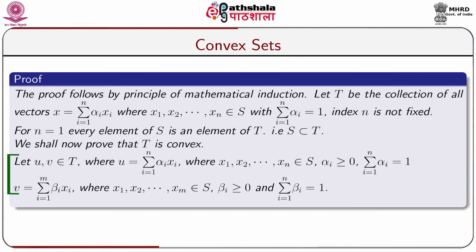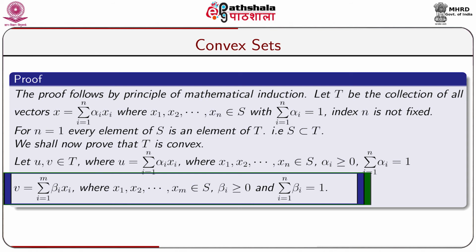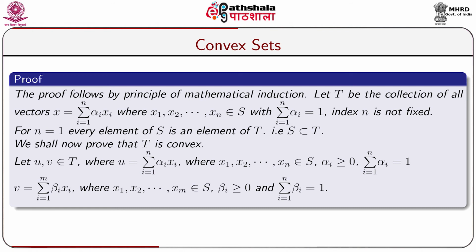Let u, v belong to capital T, where u is equal to sigma i equal to 1 to n alpha i xi, where x1, x2, dot dot, xn belong to capital S and alpha i greater than or equal to 0 with sigma i equal to 1 to n alpha i equal to 1, and v equals sigma i equal to 1 to m beta i xi, where x1, x2, dot dot, xm belong to capital S and beta i greater than or equal to 0 and sigma i equal to 1 to m beta i equal to 1. Here n and m may be different or may be equal.